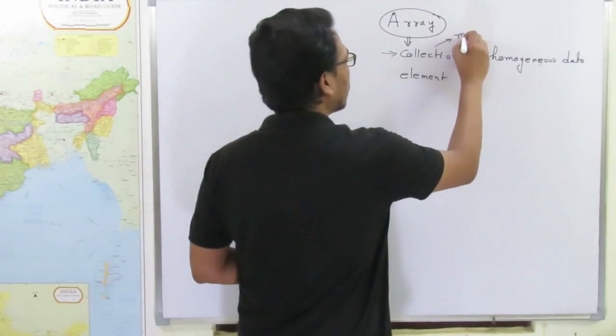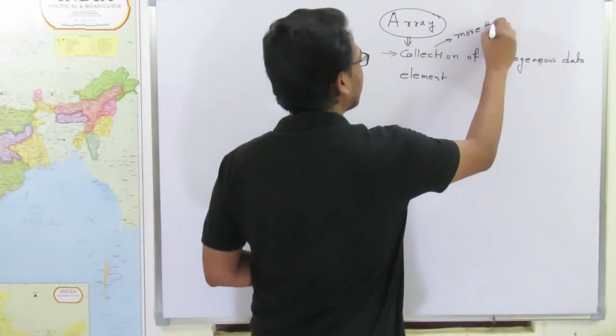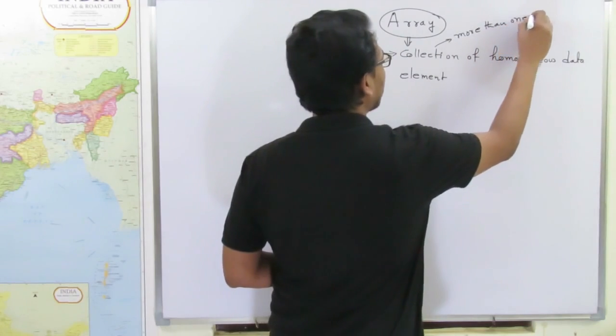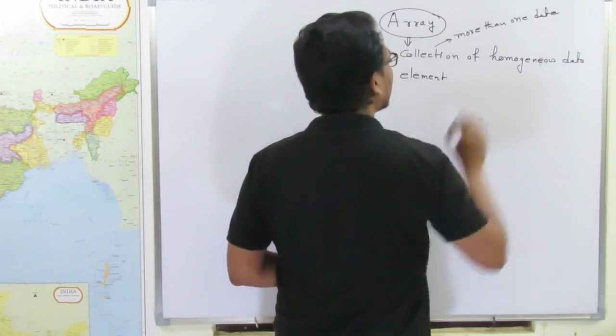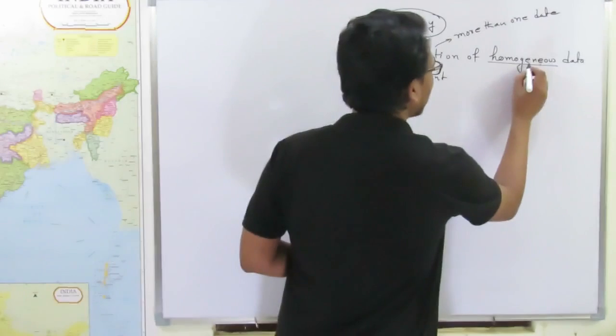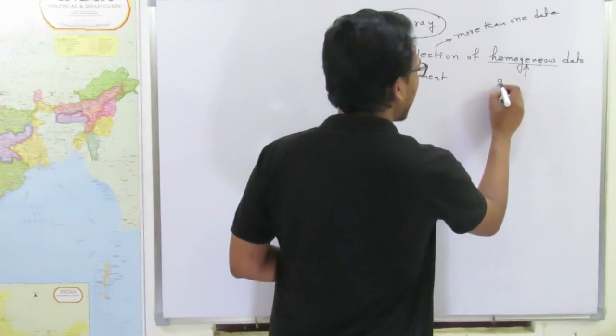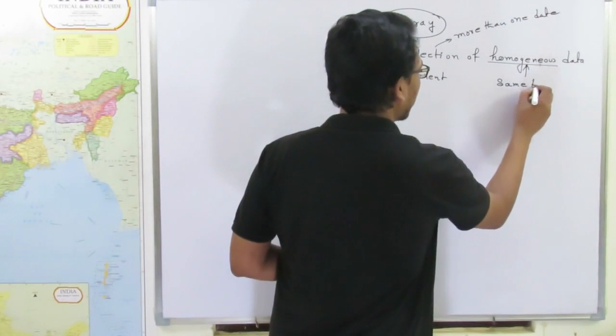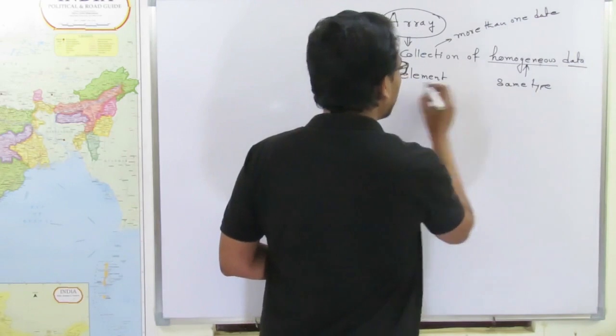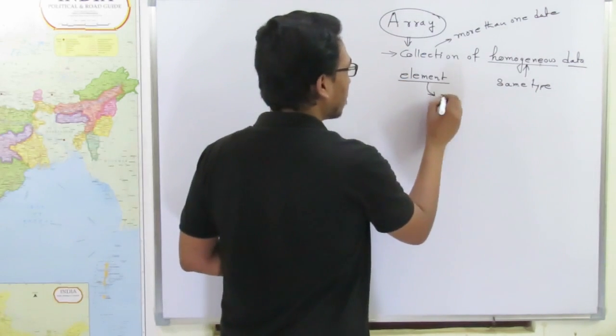Collection means more than one data. Then homogeneous means same type. And data elements means constant value.